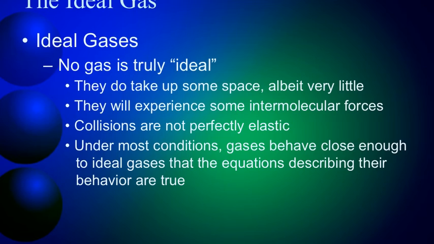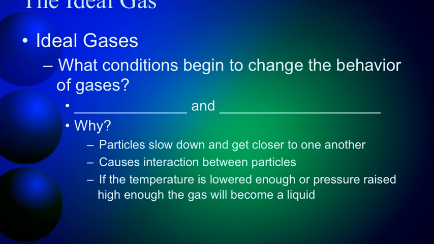Sometimes you lose energy. And then lastly, under most conditions, gases behave close enough to ideal gases that the equations describing their behavior are true. So even though no gas is perfectly ideal for some of the reasons listed right here, it's close enough that we can assume that it's going to be ideal, at least for the equations that we're going to learn starting in the next section.